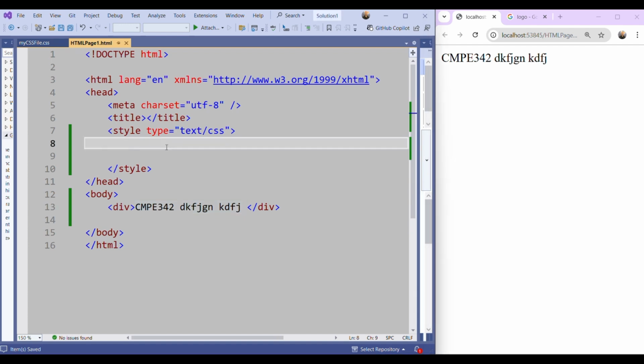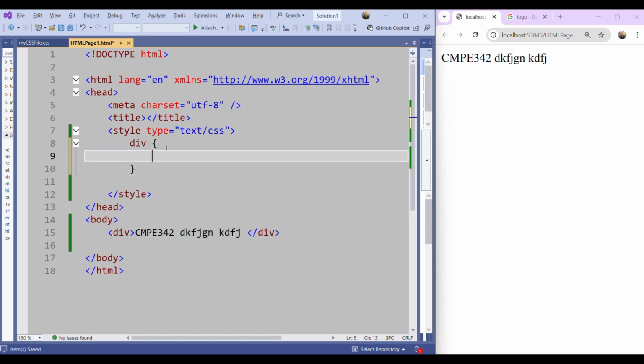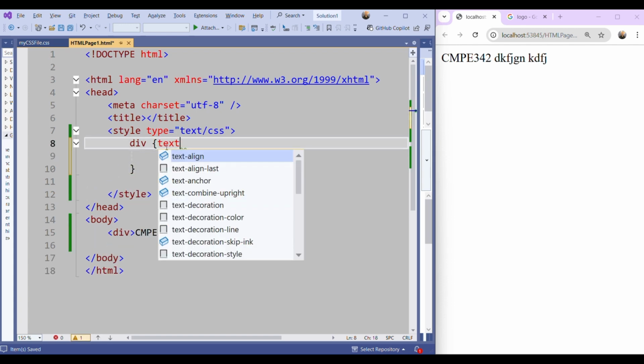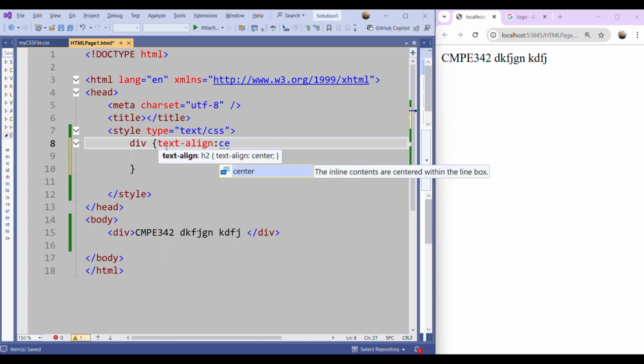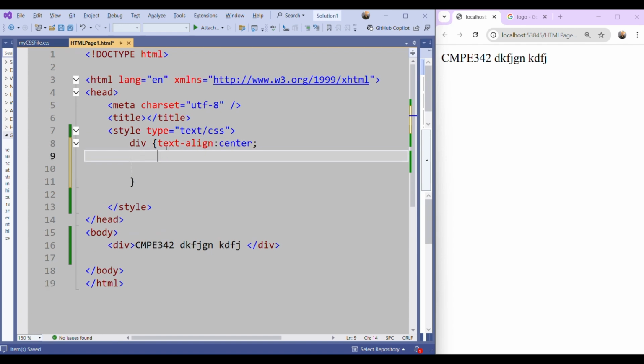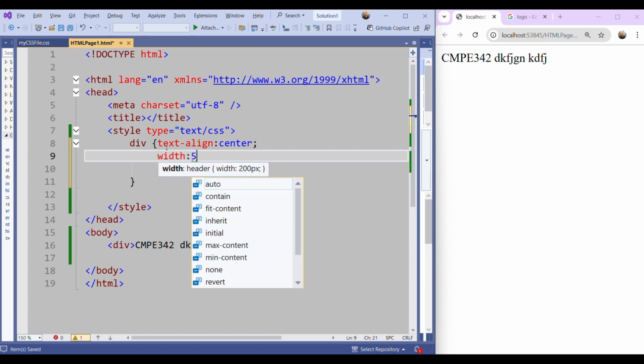First of all, let me give some features to my div element. So I will say div, and let's say I want text to be aligned center type. So it will be justified according to the center. So all text will be at the center. Then I can say width is 50%.